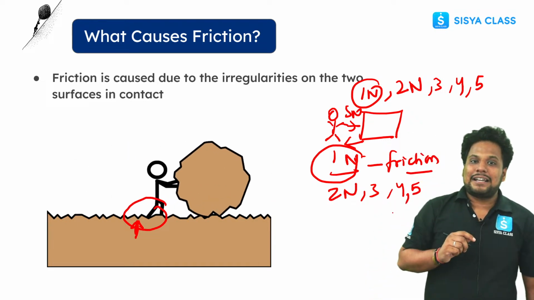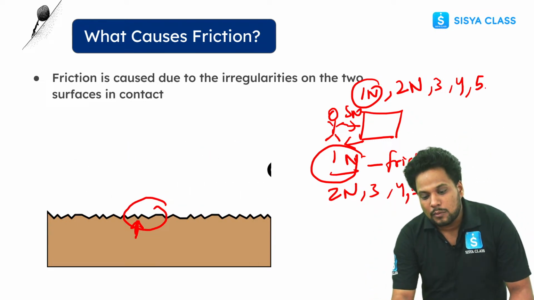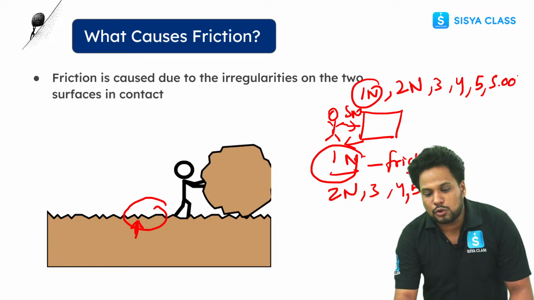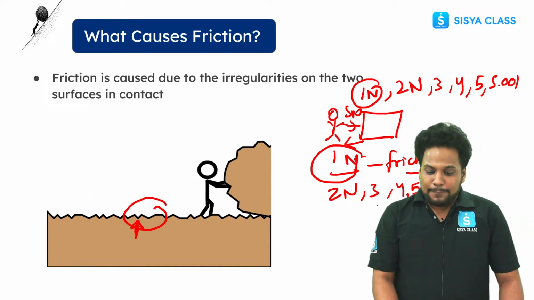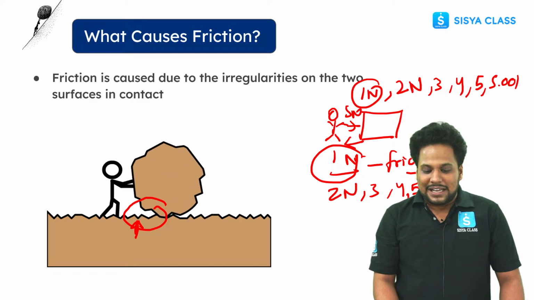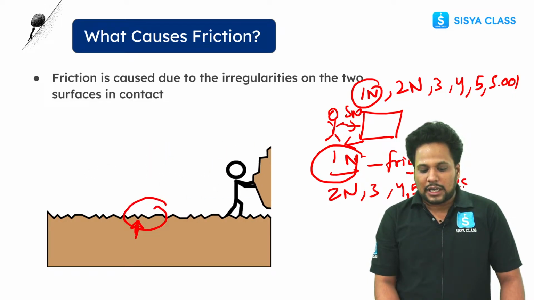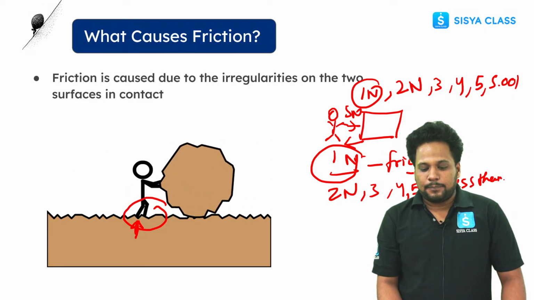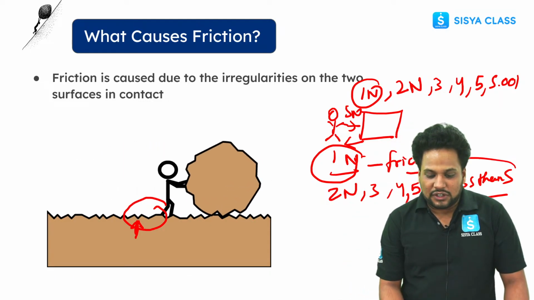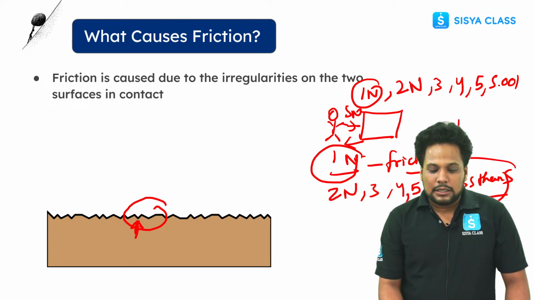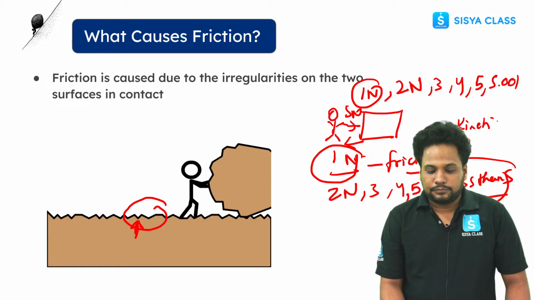And after that if you apply 5.001, in that case the object is going to move, and at that point of time the friction will be less than 5. This is clear, guys? This is clear, and this friction less than 5 is what we call kinetic friction.